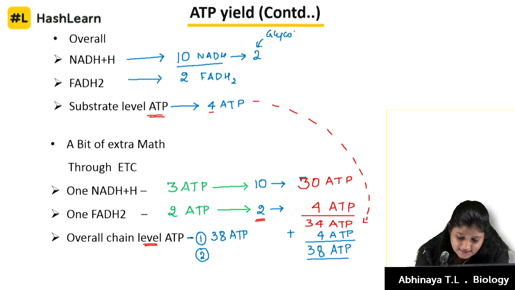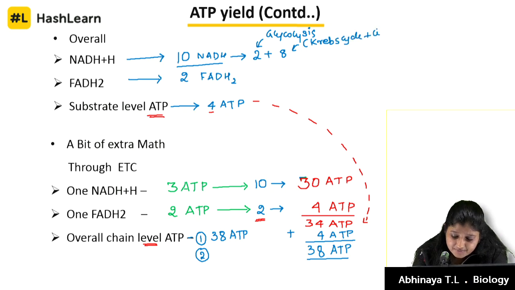I hope you are understanding this. 2 are coming from glycolysis, 8 are actually from the Krebs cycle and your link reaction. So how these 36 molecules of ATP are coming out is a condition.